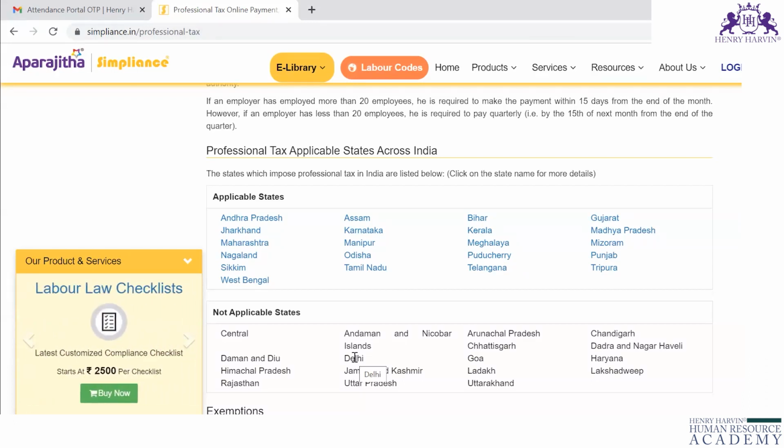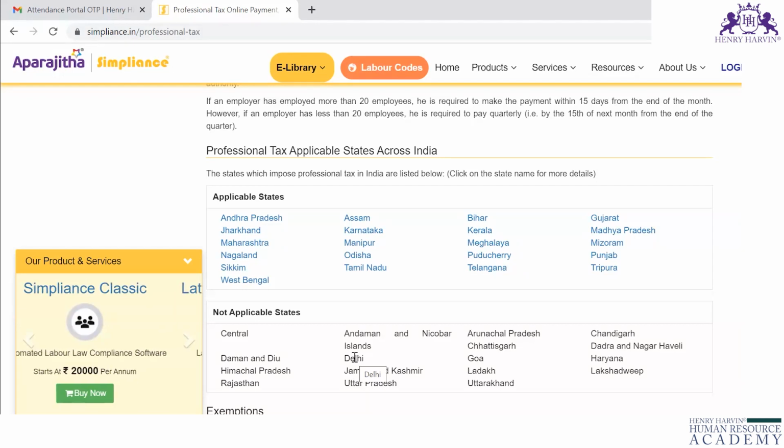For employees who are working in Maharashtra, you have to deduct professional tax. For employees who are working in Delhi, you should not deduct professional tax. Both the employees are working under a single organization, but the location is different.